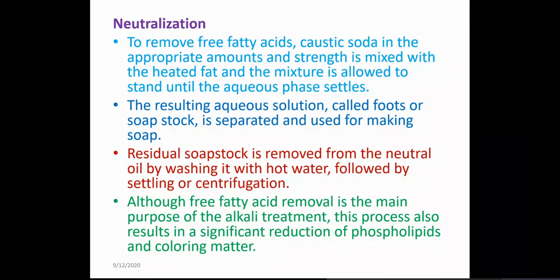So to remove this, caustic soda in the appropriate amount is required. The strength of the caustic soda depends on the analysis they do first, and then it is mixed with the heated fat, and this mixture is allowed to stand until the aqueous phase settles down. This resulting aqueous solution is called soap stock.